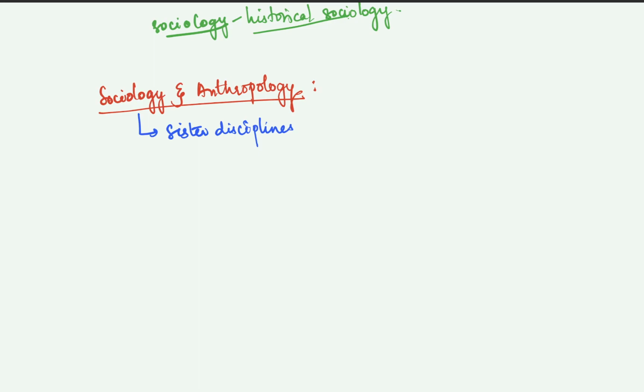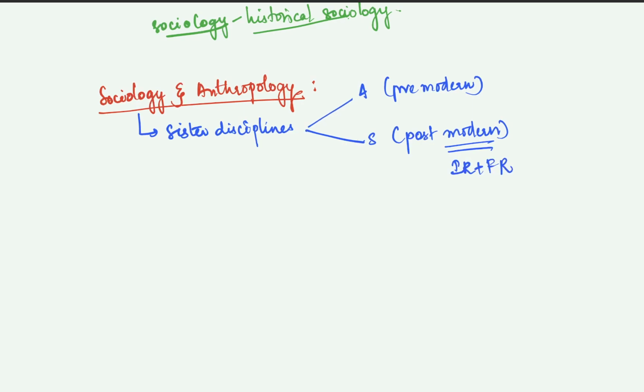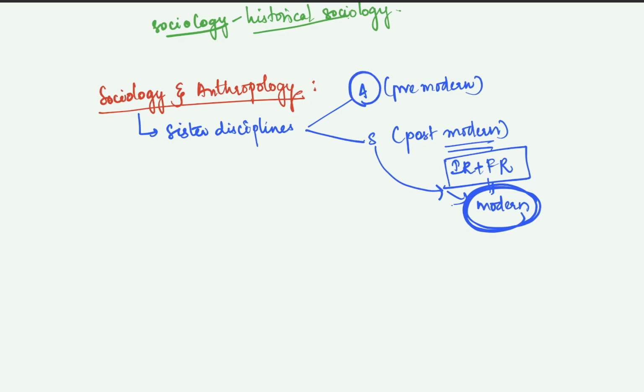So firstly, when we are starting with the differences, we see that anthropology deals with the pre-modern societies, whereas sociology deals with the modern societies. And what is this modern and pre-modern? Whatever society came in after the Industrial Revolution and the French Revolution is called the modern society. Remember this, right? And this modern society is what sociology basically studies about.